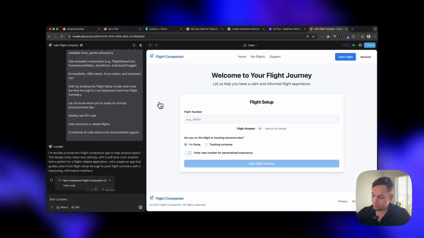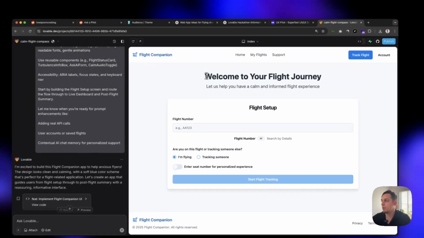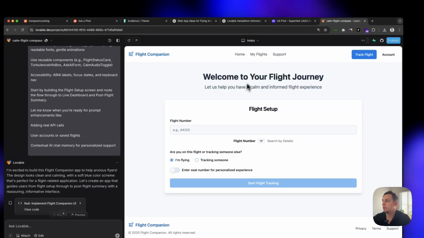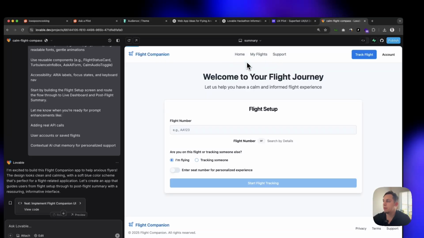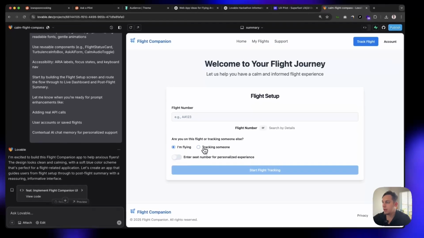And after about 2 minutes, we get this nice flight companion dashboard or starting point, right? Where we say, welcome to your flight journey. Let us help you have a calm and informed flight experience. We have the index, we have the dashboard looking like this, and we have the summary, I guess, still looking like this. So right now we still don't have anything.